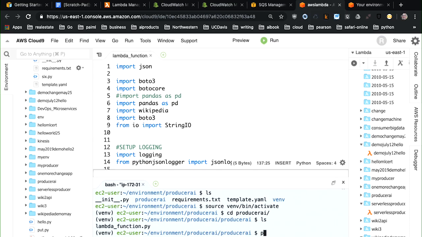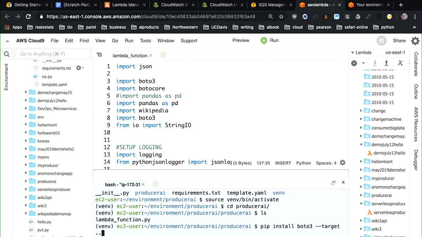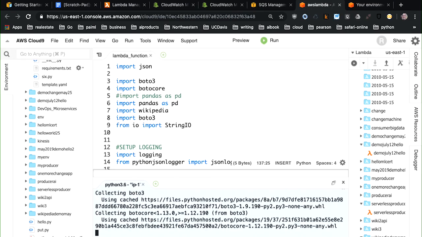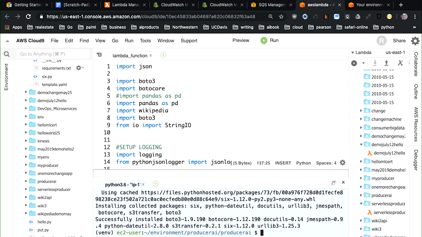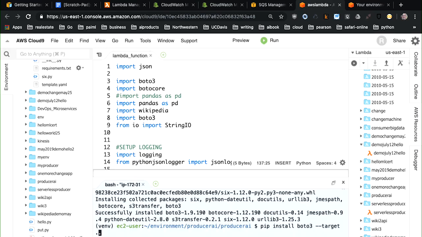So step one, I'm going to say pip install, and then I'll put the name of the package, which will be Boto3. And then I'll do --target, and that will be one directory up. Okay, that looks like it works. Next, I'm going to need to install pandas. So I'll do the same approach. Install pandas. Great, that looks like that's going to work.